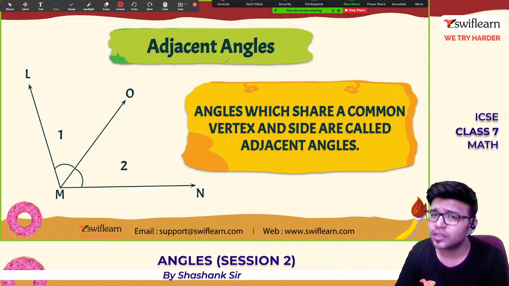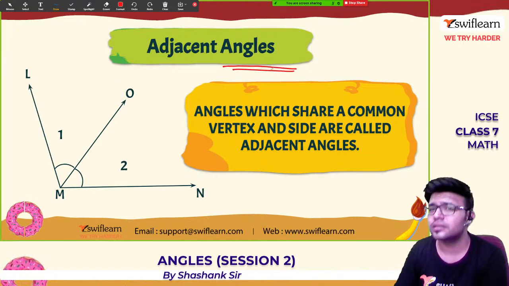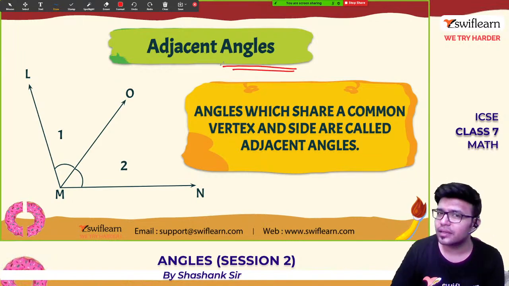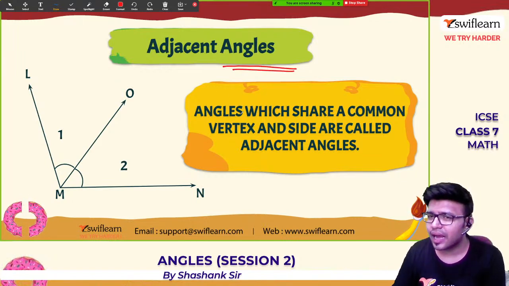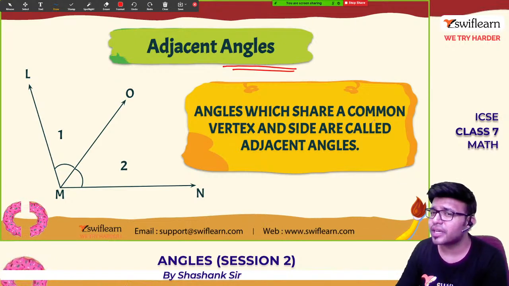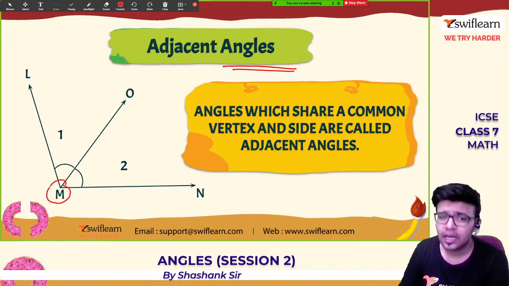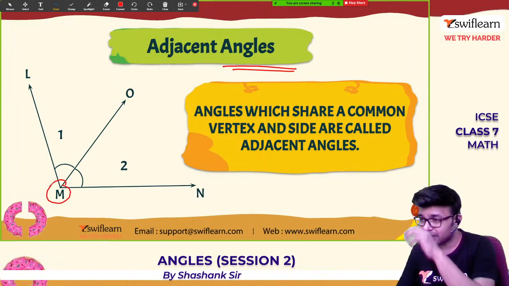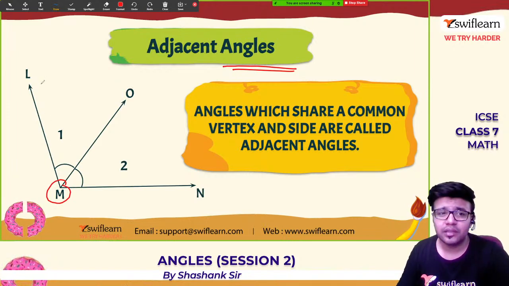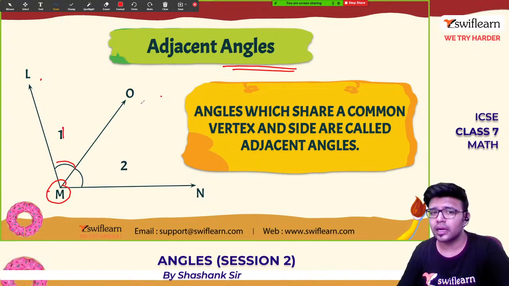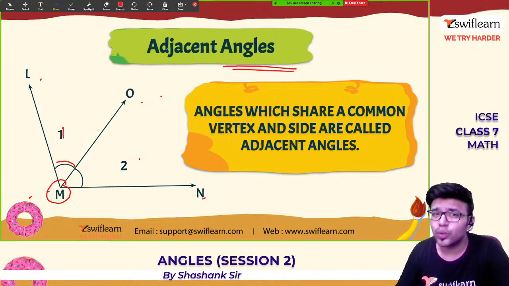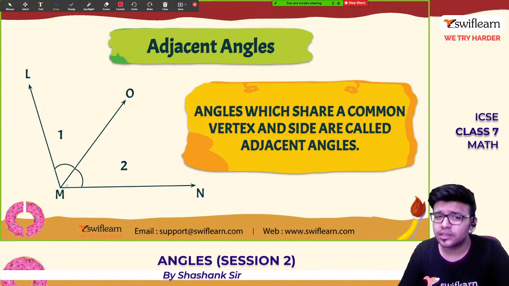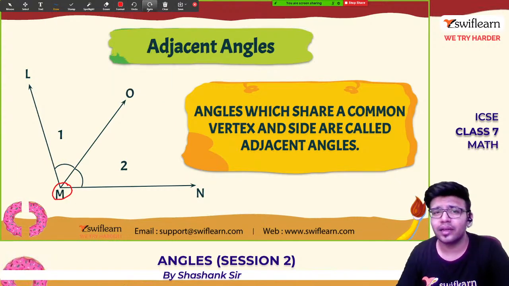Adjacent means next to each other. Your neighbours are adjacent to your house. If your roll number is 27, the person with roll number 26 and 28 is adjacent to you. In context with angles, the angles which share a common vertex are known as adjacent angles. See angle LMO, which is angle 1, and angle OMN, which is angle 2. They have a common vertex, they are joined, so these are adjacent angles.